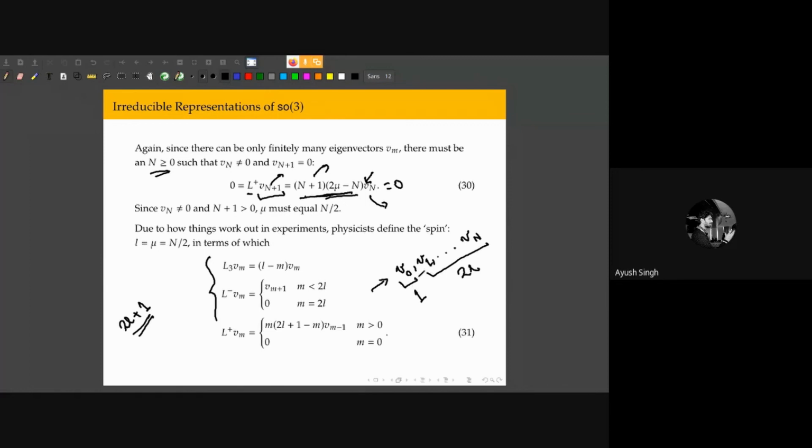So the vector space that the representation is acting on is the space spanned by these V0, V1, V2, ..., Vn.